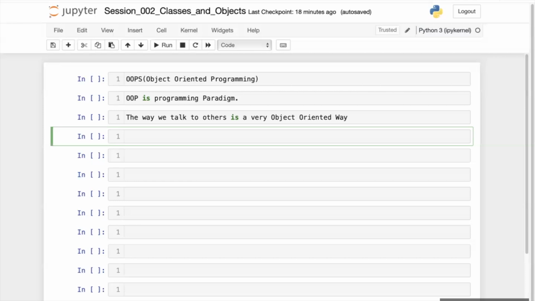Let's say AI Ki Pathshala is one company, and in this company, students are able to take admission. A student is able to take admission in a batch. There may be different batches, so there will be multiple batches, and in different batches, students will be there. So what I want is, if a student is taking admission in a batch, then my code should look something like this. Let me write it here.